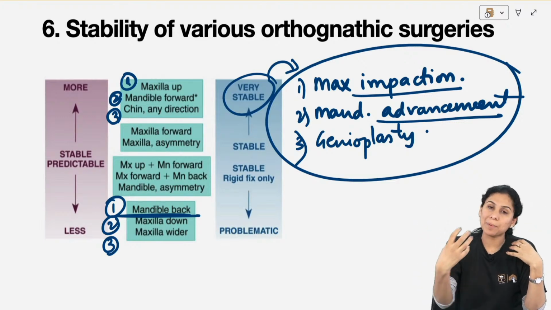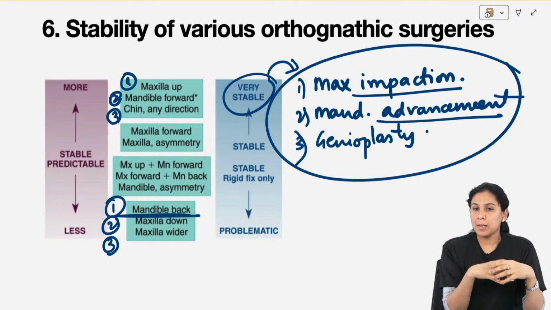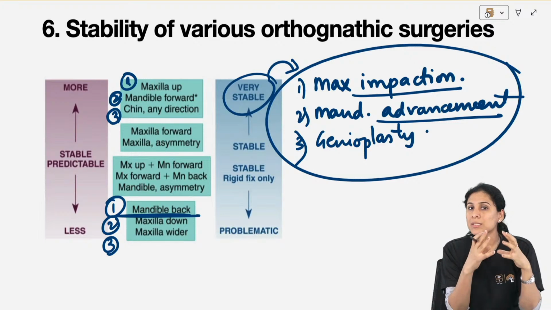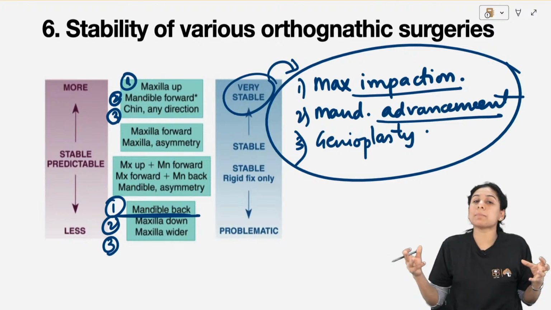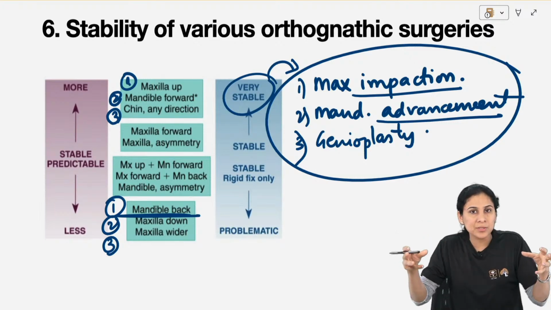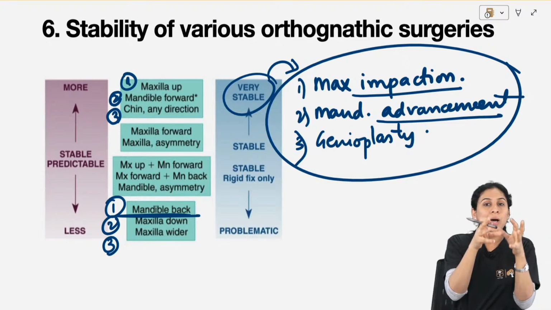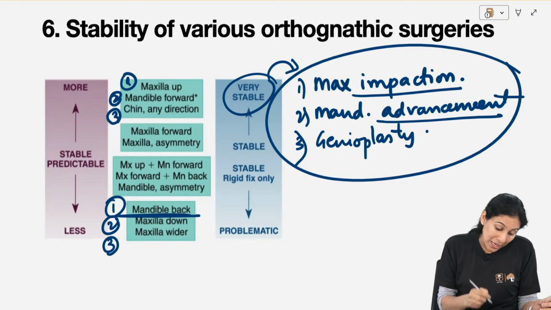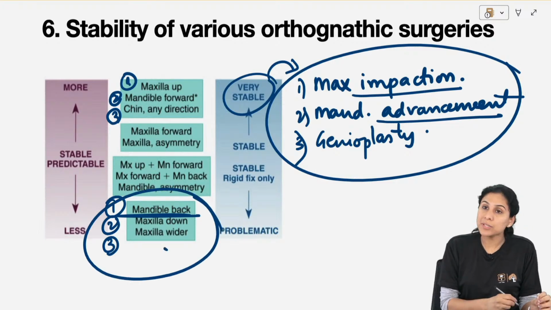A lot of blood supply manipulation is required, and it is very, very unstable. So it is better to do a distraction to widen the maxilla rather than an orthognathic surgery. Put a hyrax, do a SARPE and distract the maxilla to widen it. So unstable, these three surgeries.